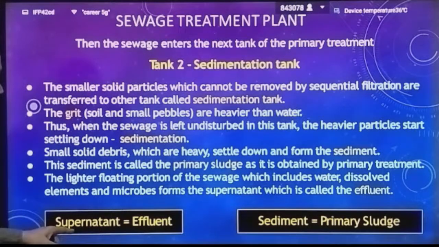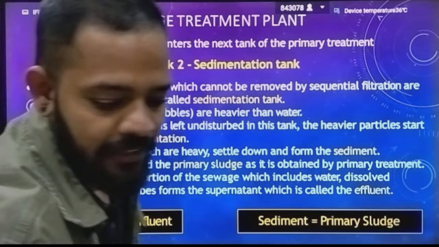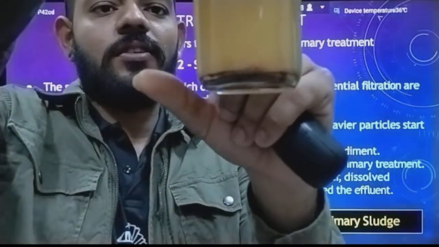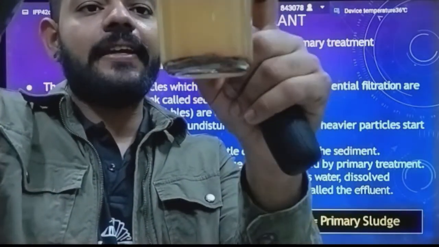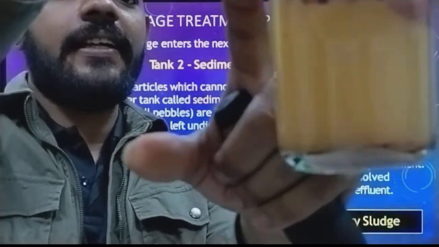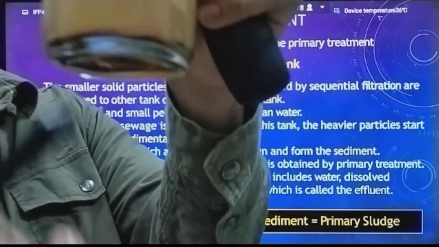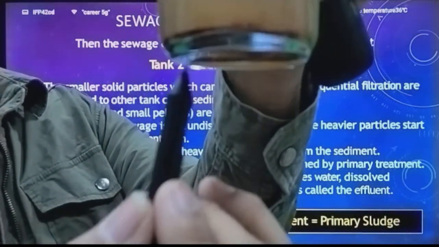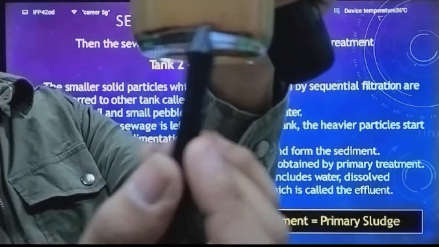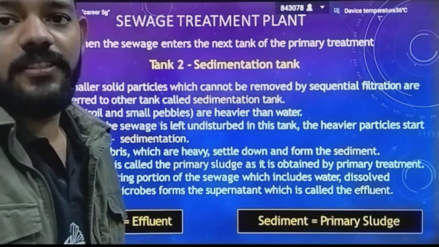So supernatant is effluent, the thing which is floating here, the material, the microbes. The thing which is floating here is your effluent, while the thing which has settled down, which is present at the base of the glass, is your primary sludge.